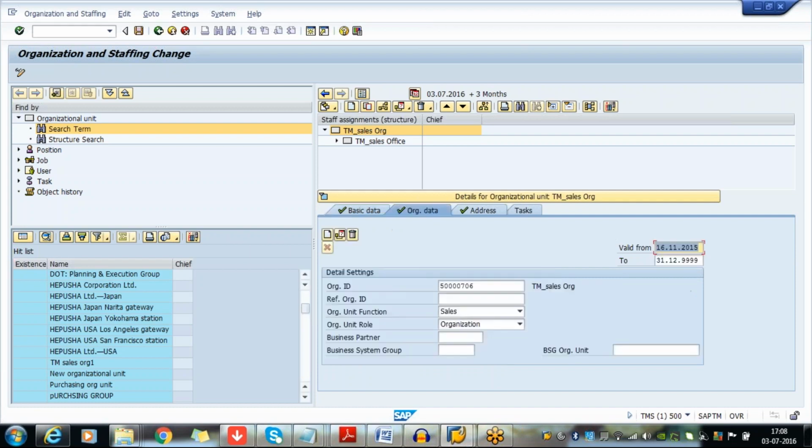I have one more defect. And during this freight order creation, a service level option is there.